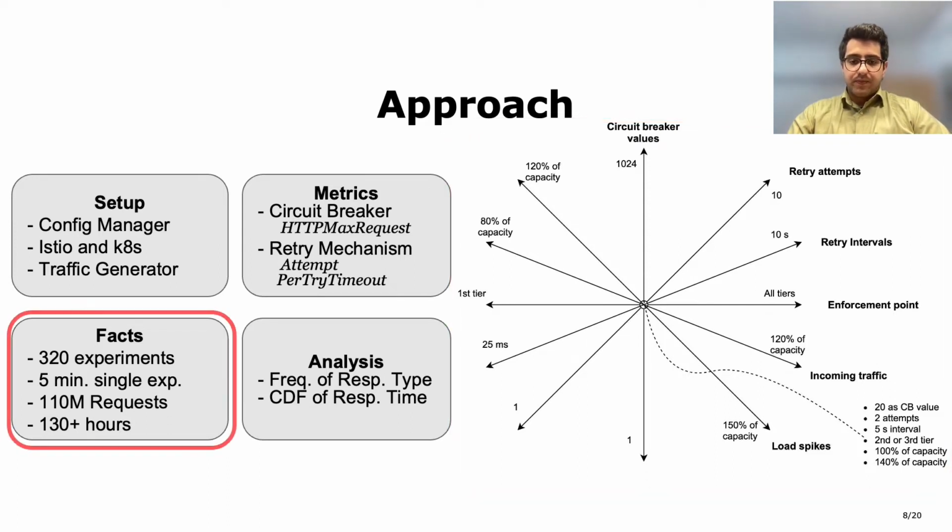During this study, we performed thousands of experiments, but we discussed 320 of them. Each experiment took 5 minutes to complete, and more than 110 million requests were generated for the discussed experiments, and they took more than 130 hours.